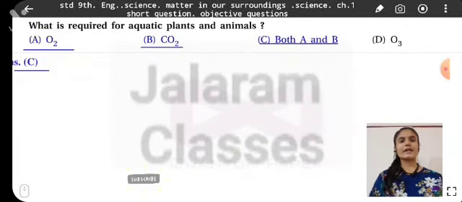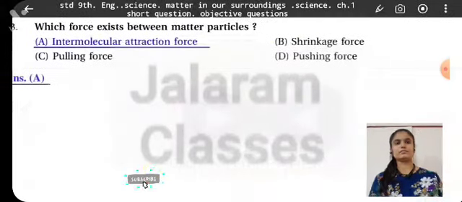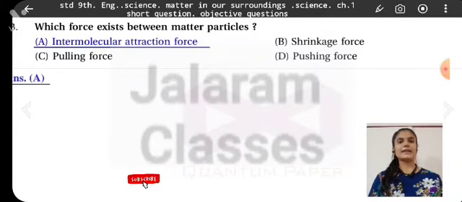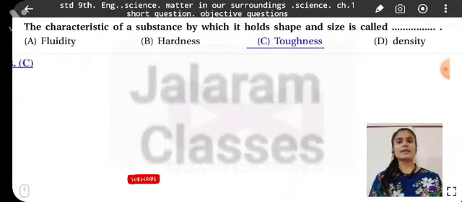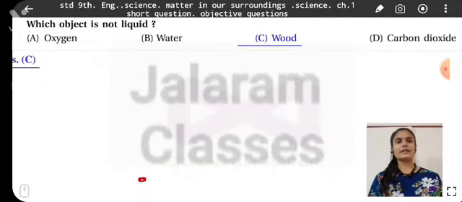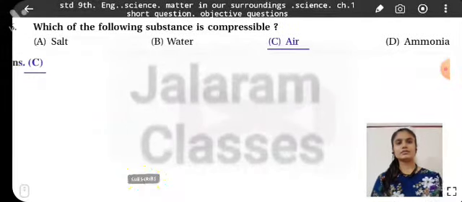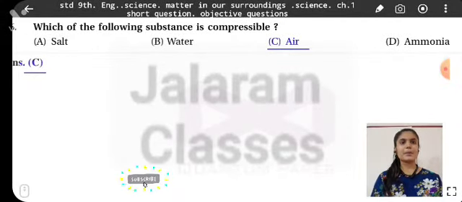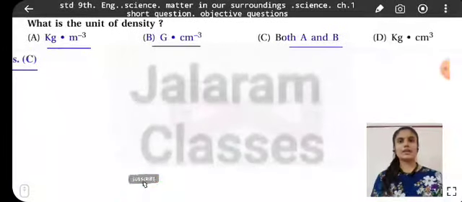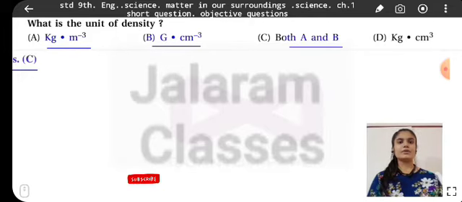What is required for aquatic plants and animals? O2 and CO2 both. Which force exists between matter particles? Intermolecular attraction force. The characteristic of a substance by which it holds shape and size is called rigidity. Which object is not liquid? Wood. Which of the following substances is compressible? Air. What is the unit of density? Kilogram per meter cube or gram per centimeter cube.